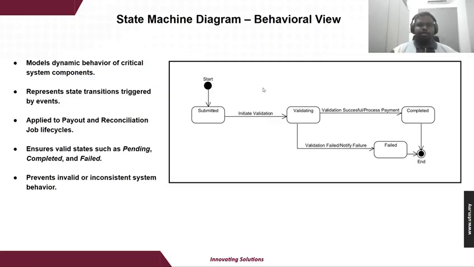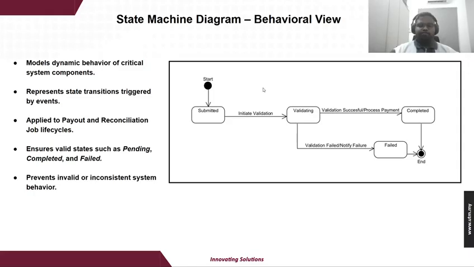This diagram shows the payout changing its state step by step from the start until the end, and it helps us understand the system behaviors over time. This process starts with the submitted state, which means that the payout request has been created by the system. After that, the system moves to the validating state, where it checks whether the payout details are correct or not.